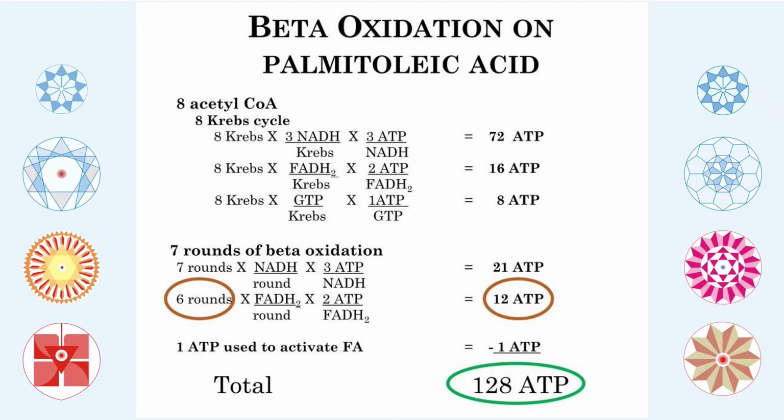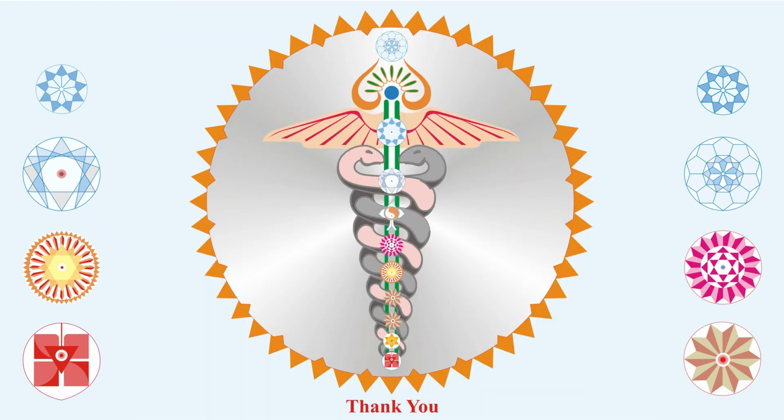Once these steps are clear, you have the Krebs cycle, which works 8 times, and 7 rounds of beta oxidation take place. You can see how they are divided and added step by step in this particular part, and how finally 128 ATP comes up.